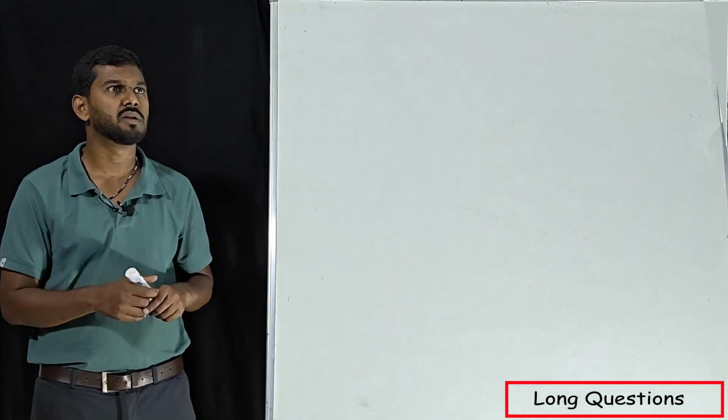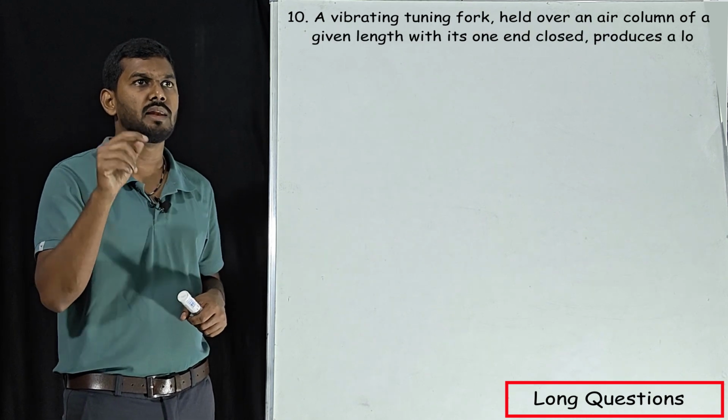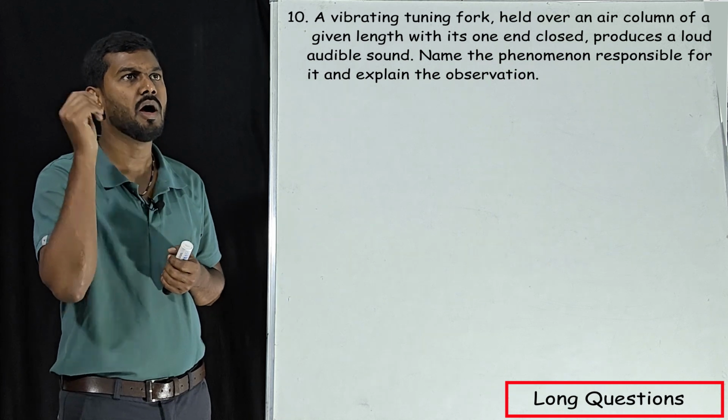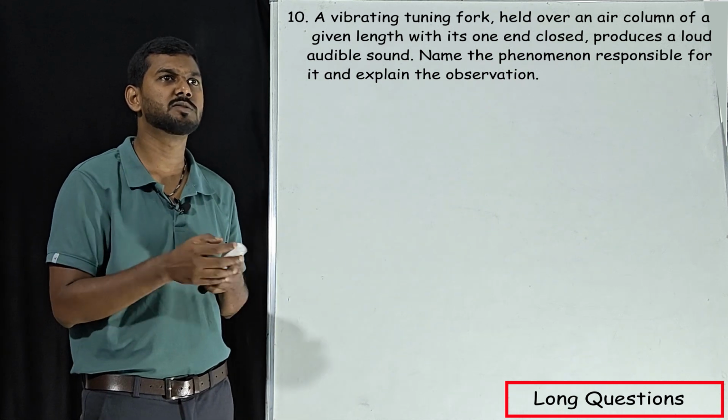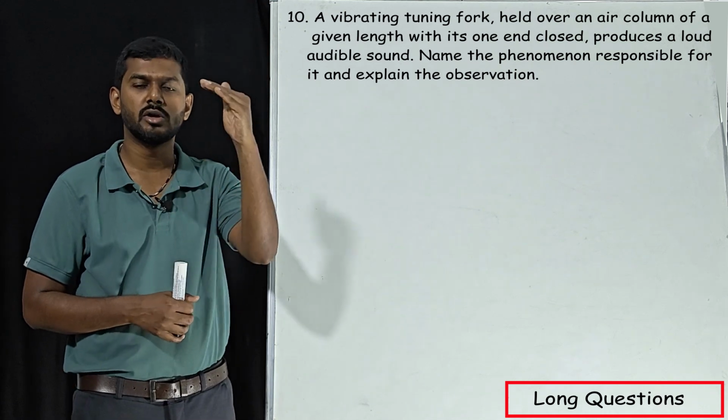That's it. Our next question: a vibrating tuning fork held over an air column of a given length, which with its one end closed, produces a loud audible sound. Name the phenomenon responsible for it and explain the observation. See here, there are no different sub questions.